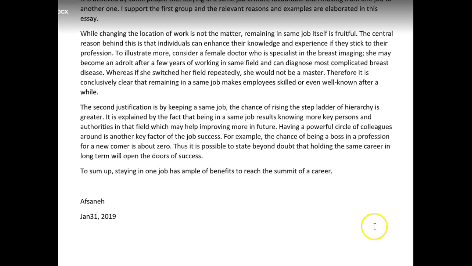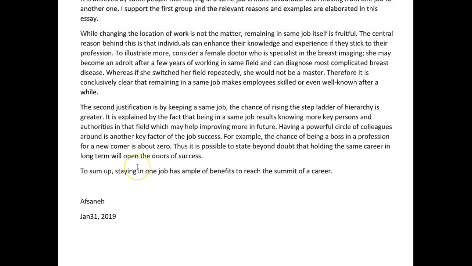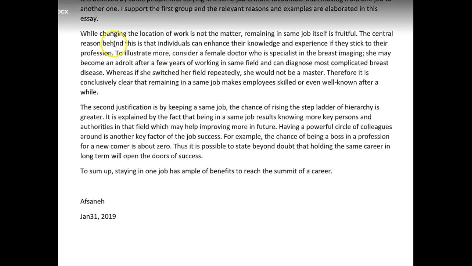Let's see. Okay, two things I want to talk about in this first paragraph. I didn't understand this first part of the sentence: "While changing the location of work is not the matter." I didn't understand why you put that there. I didn't understand why we have this contrast. It didn't make any sense to me.